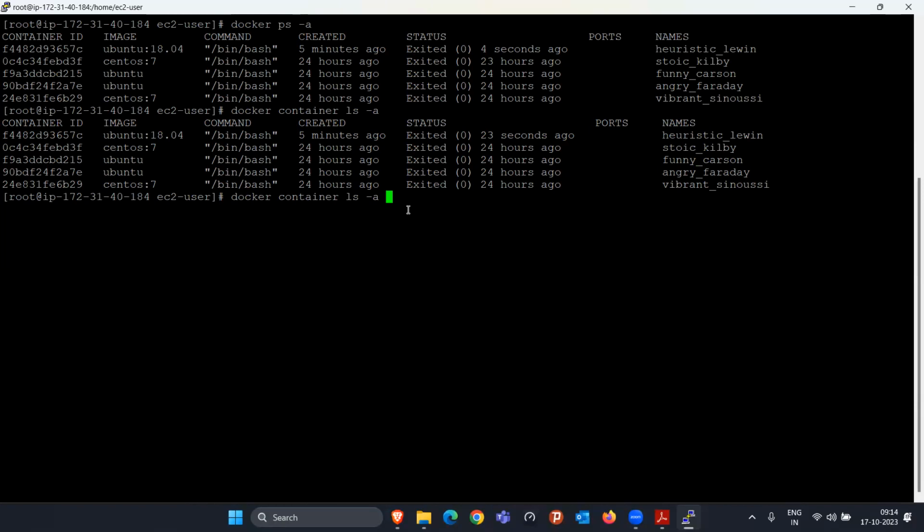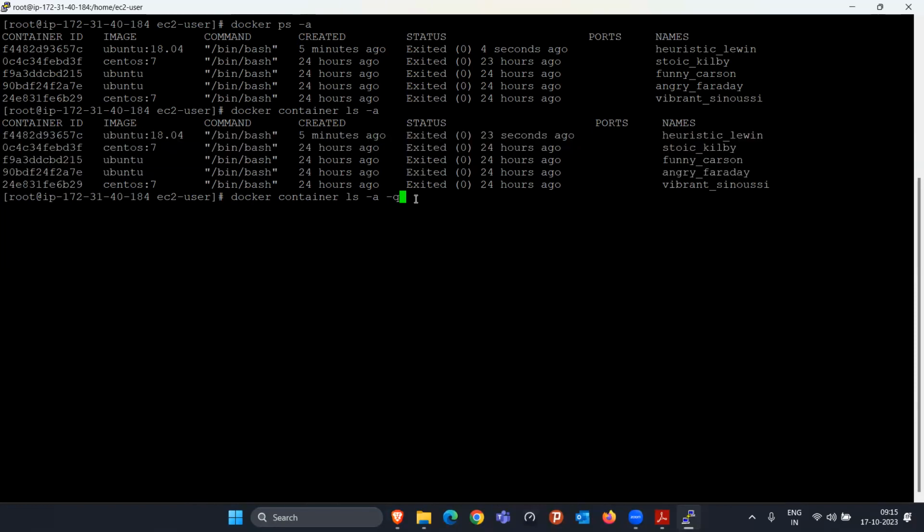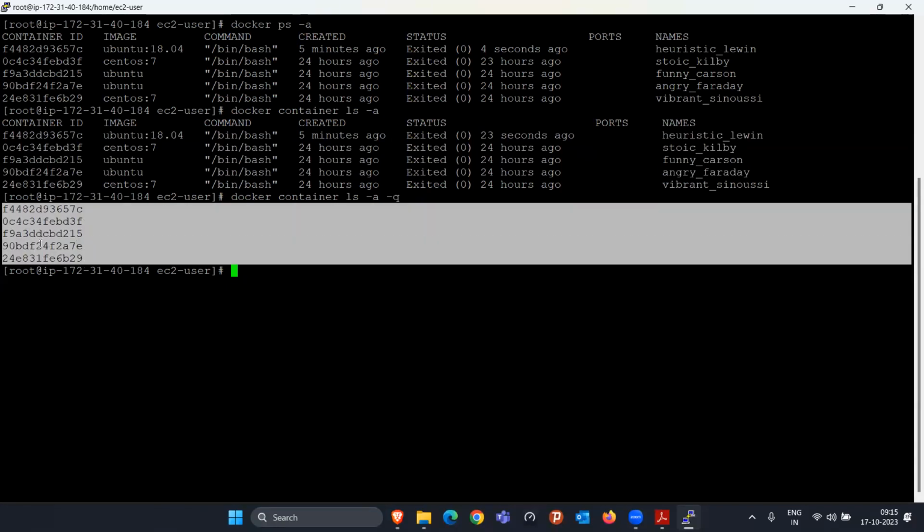But in this command, if you give one space and add one more option, -q, you know what it is going to print? It will print all the container IDs only. It will not print all the information. Currently, it is printing container ID, image, command, created, and status. But if I use the -q option here, it will just print the container ID.